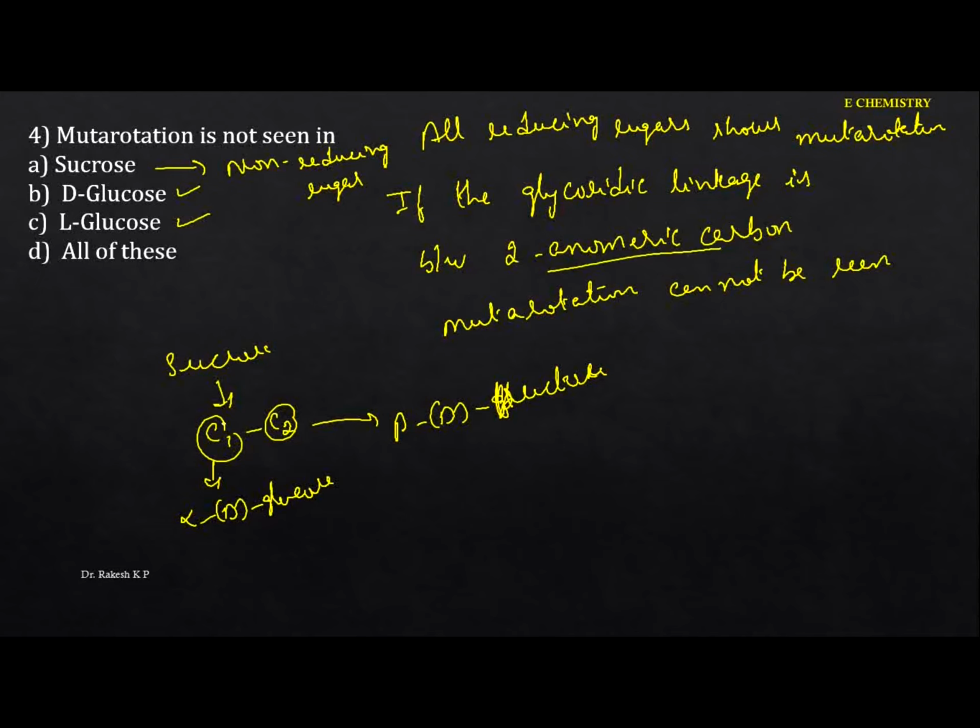One anomeric carbon is C1 in the alpha D glucose, the other is C2 of the beta D fructose. That means C1 of the glucose is anomeric, and C2 of the fructose is also anomeric. Hence we cannot identify mutarotation. Hence the option is which one? That is A. So next one.